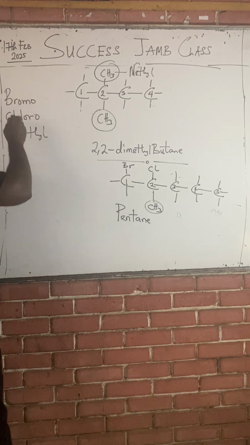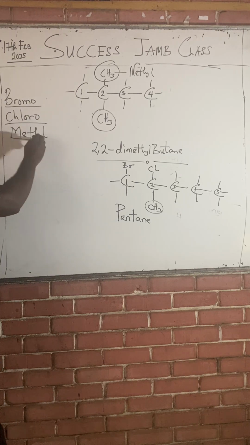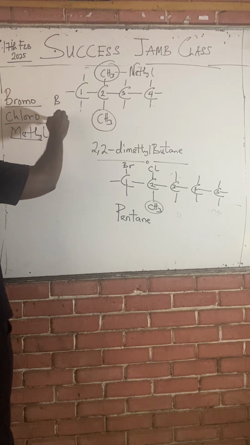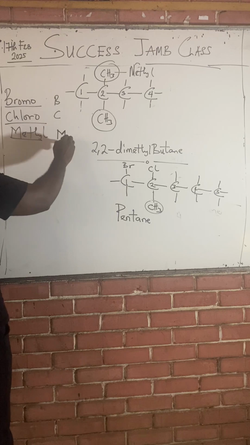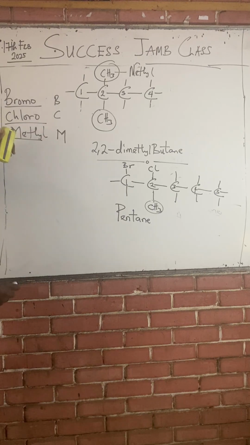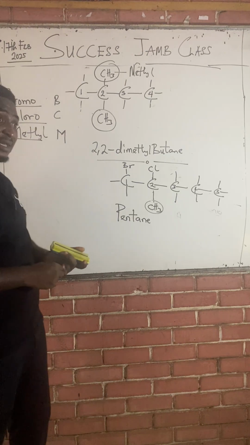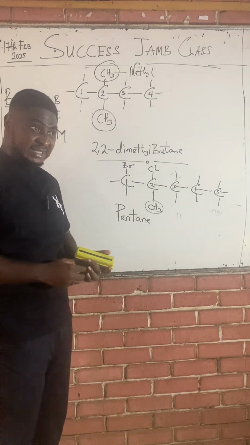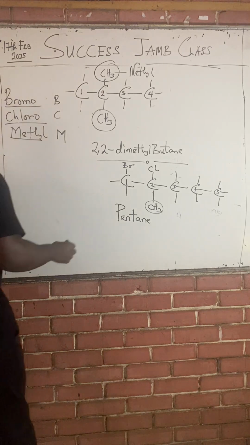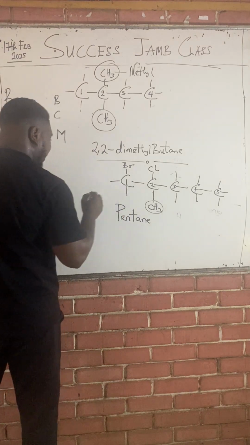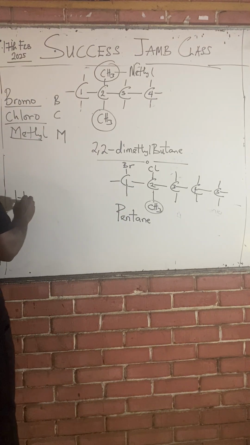It's important that you mention B before C and before M, because alphabetically B comes before C and C comes before M. It is wrong to say chloro, then bromo, then methyl, or methyl, then chloro, then bromo. When naming organic compounds, alphabetical order must be maintained. Must be what? So we have bromo occurring on the first carbon. We're going to say 1-bromo.